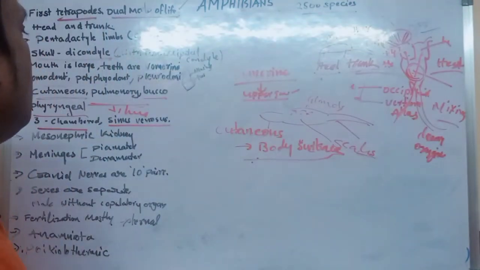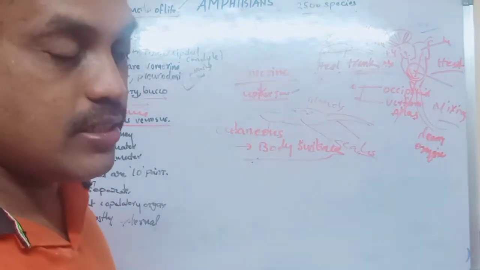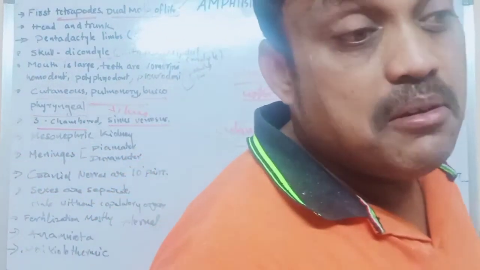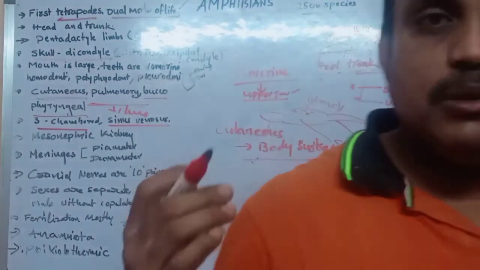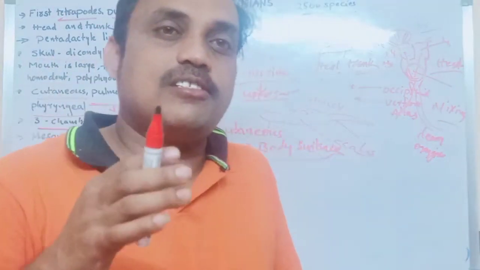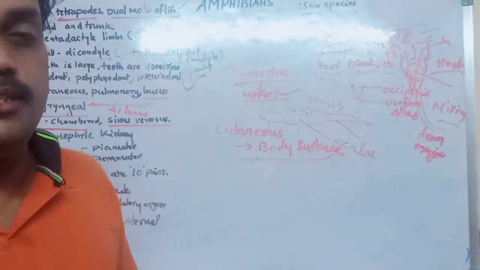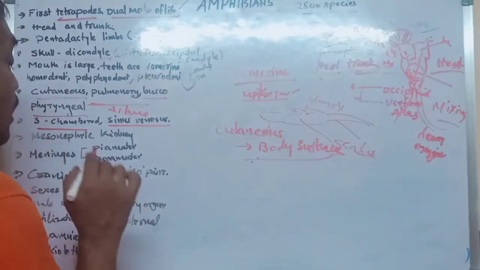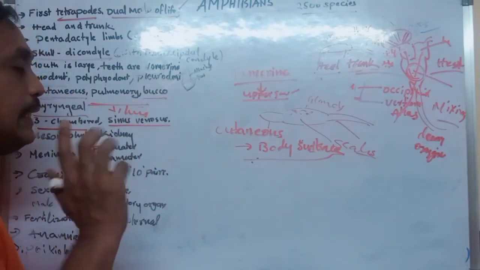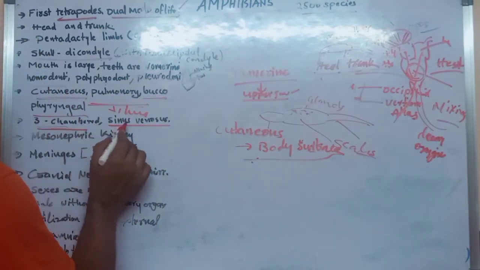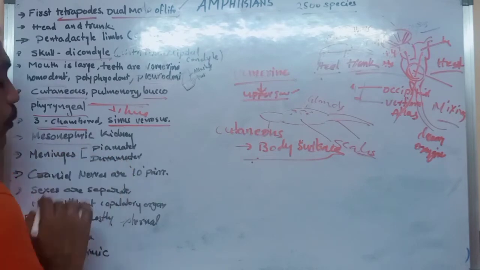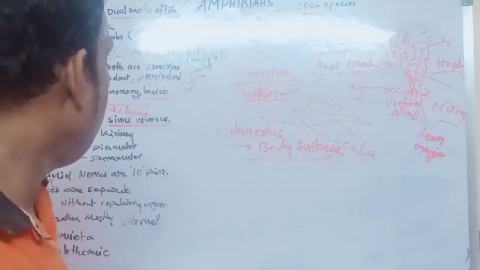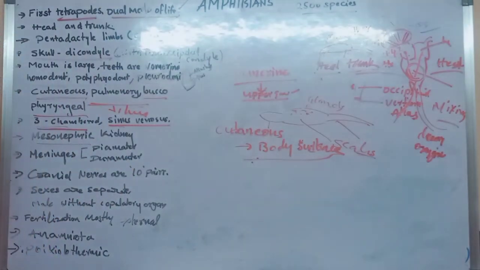So with sinus venosus, it supplies mixed blood, a mixture of deoxygenated and oxygenated blood. That is one more important point about amphibians. And the heart is divided into only three chambers. That is also very, very important. And kidney. What type of kidney? Mesonephric kidney. That means medial.